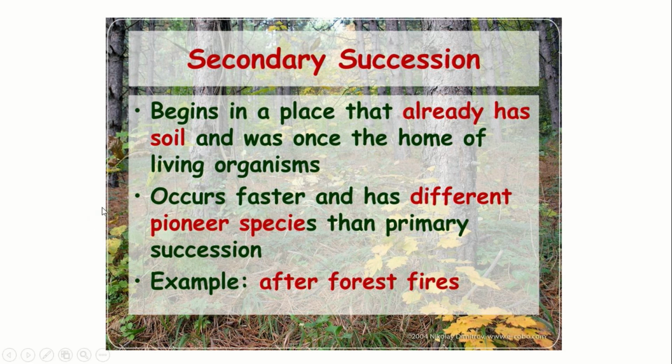Secondary succession begins in a place that already has soil and was once the home of living organisms. It occurs faster and has a different pioneer species than primary succession. When the rate of succession is compared between primary and secondary succession, meaning the time consumed for species of biodiversity to evolve and establish, the time consumed in secondary succession is less when compared with primary succession. So the secondary succession rate is faster.